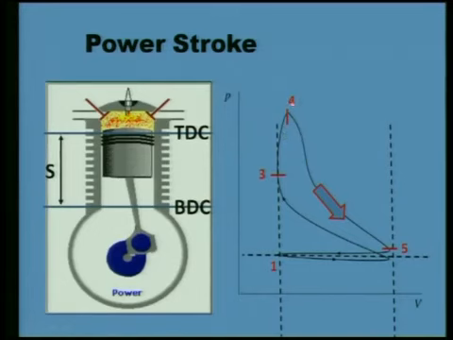Always we want this line to be quite high. The higher this line, the higher the pressure at 4, and the higher the work output will be. So this 4 to 5 expansion stroke, when the piston is moving from TDC to BDC, is very important.